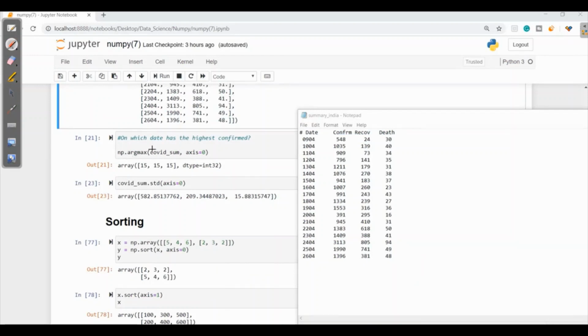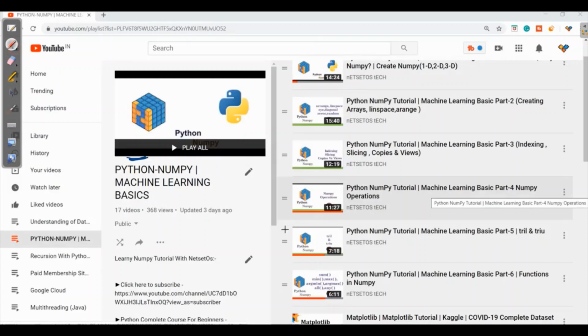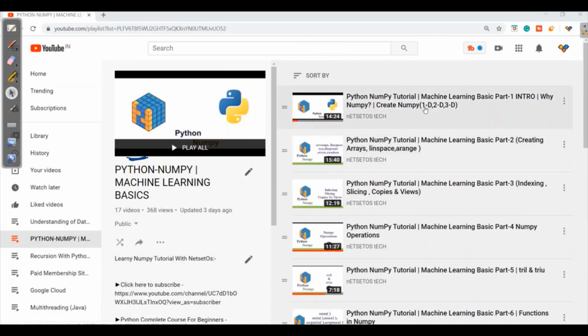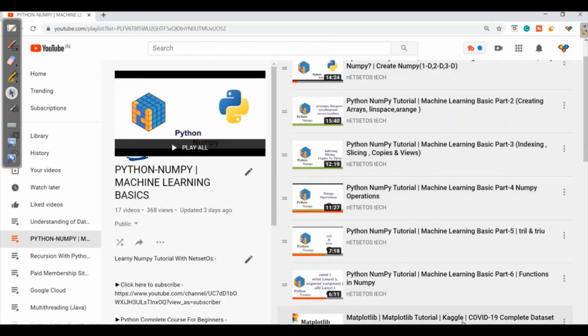Here it asks to print argmax. I have also discussed argmax in one of my videos. Here I have a series of NumPy where I have started with 1D, 2D, 3D. Here I also told how to make an array and how to do indexing. From the first, you can follow this.